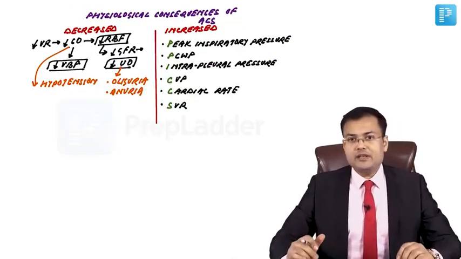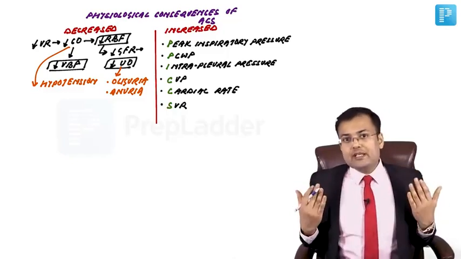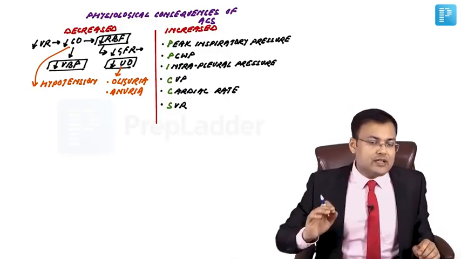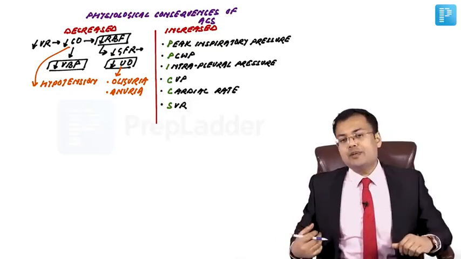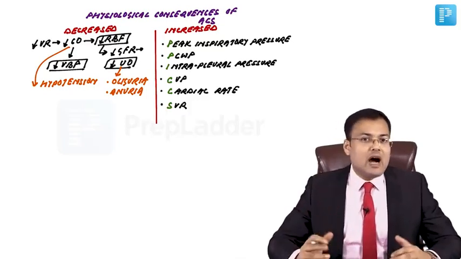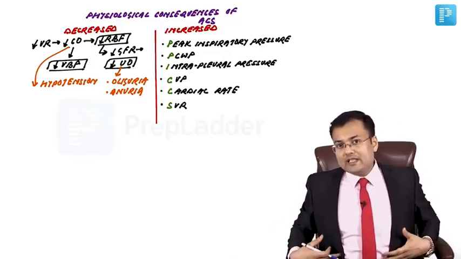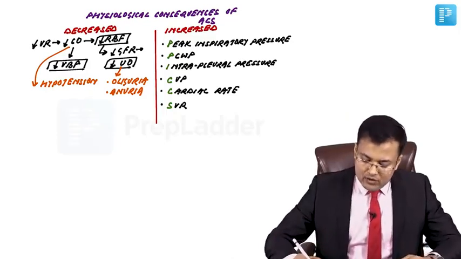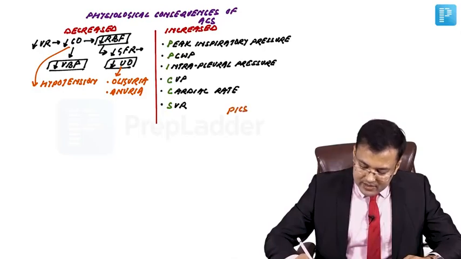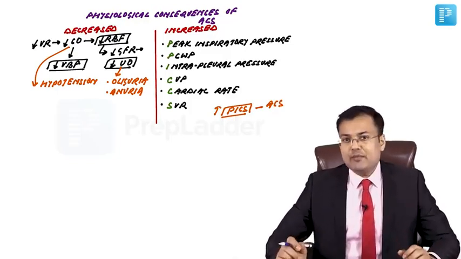What are the parameters which are increased? Diaphragm is pushed up. When diaphragm is pushed up, what's the problem? There is increased peak inspiratory pressure. There is increased pulmonary capillary wedge pressure, increased intrapleural pressure. CVP is also increased. Heart rate is increased, and there is compression of vessels, that's why there is increased systemic vascular resistance. So how to remember: the mnemonic is increased peaks in abdominal compartment syndrome. Increased peaks in abdominal compartment syndrome.